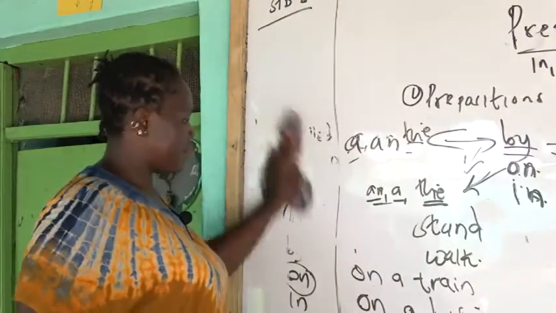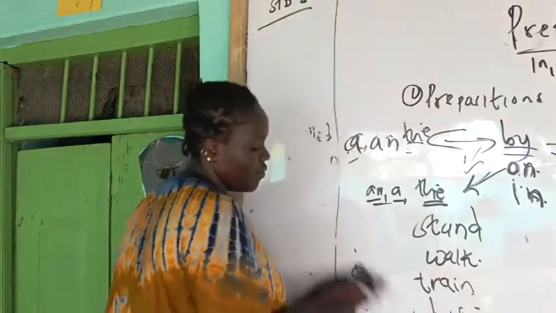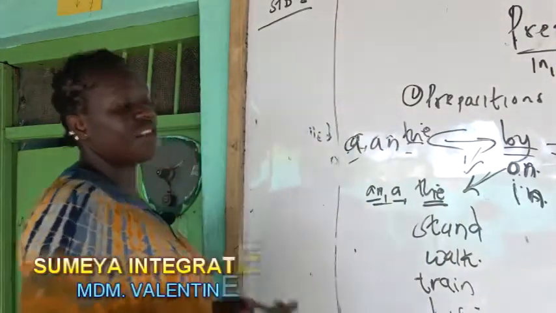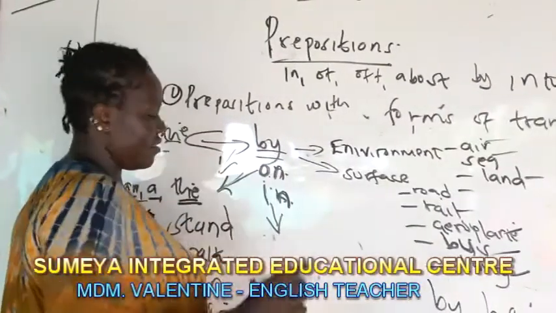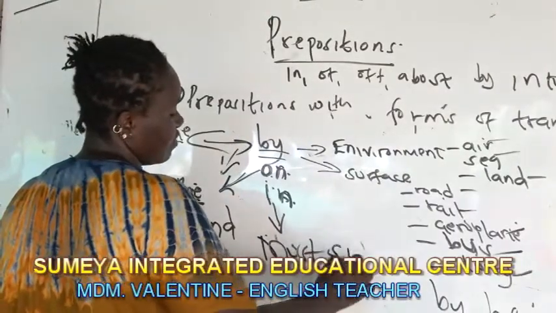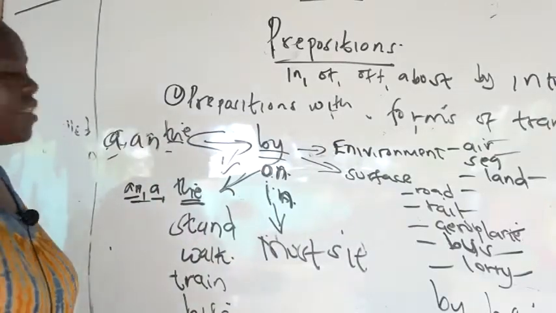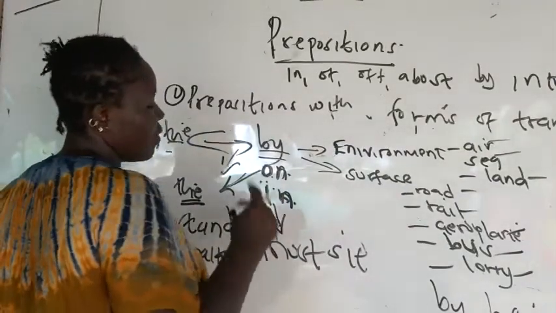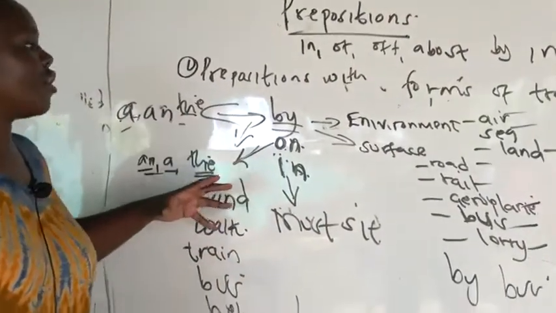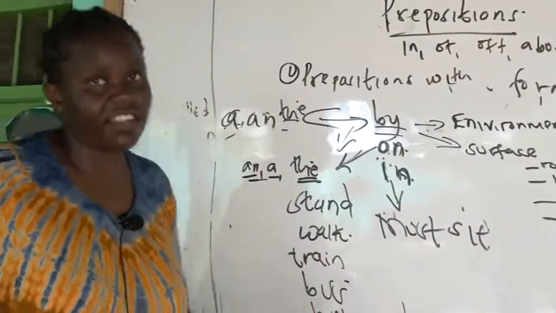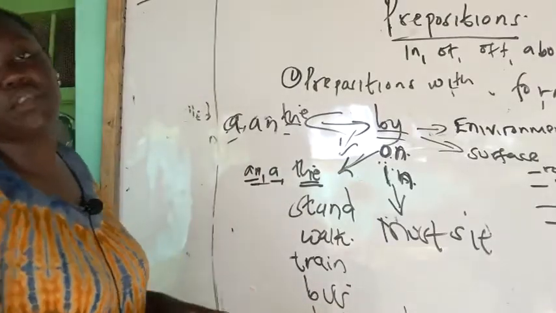That brings us to the preposition "in." When you are using the preposition "in" with forms of transport, you make sure that whatever you are using, you can't stand. You must sit. Like you can't stand, and if you can, it's with a lot of trouble. So "in" goes with forms of transport whereby you must sit. "On" goes with forms of transport where you can stand and walk. "In" goes with forms of transport where you must sit.